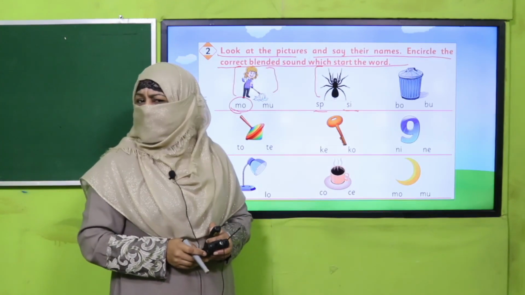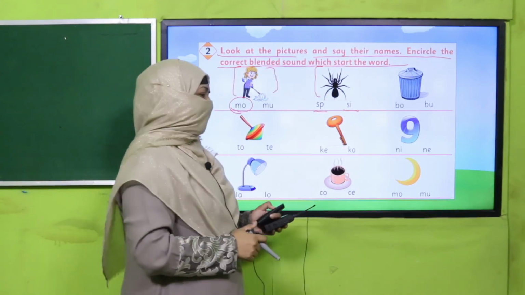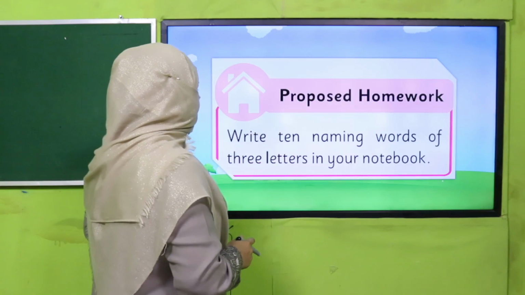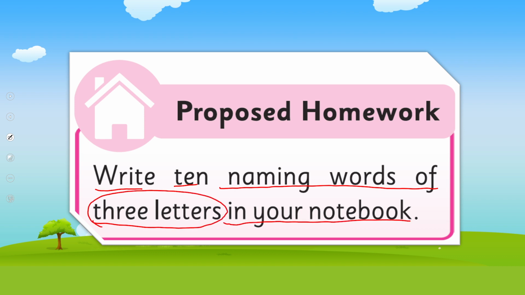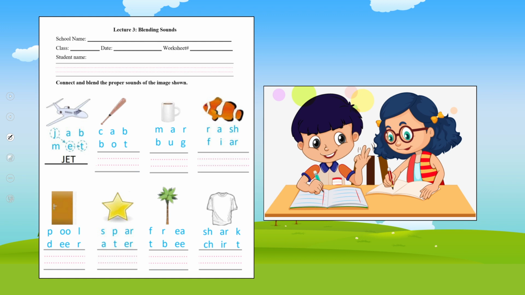Yes, my dear children, are you done with it? Good job, smart work. All right, now it's time for your homework. You will write 10 naming words of 3 letters, okay? First you will write them in your notebook, and then you will say them as well by blending the sounds. So this is your homework, and here is a worksheet.